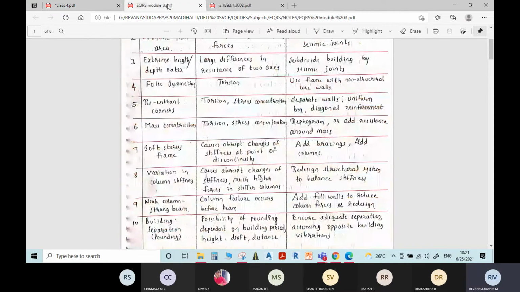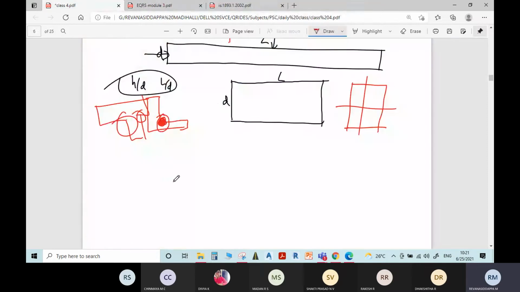Then mass eccentricity. Mass eccentricity is also one of the parameters which will affect the performance of the building. Mass eccentricity means, see, if you are going for an unsymmetric plan of a building, then the center of mass of the whole building will be at some point, and the center of rigidity will be at another point.